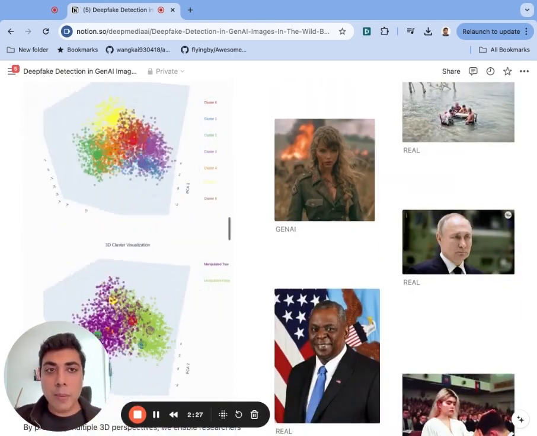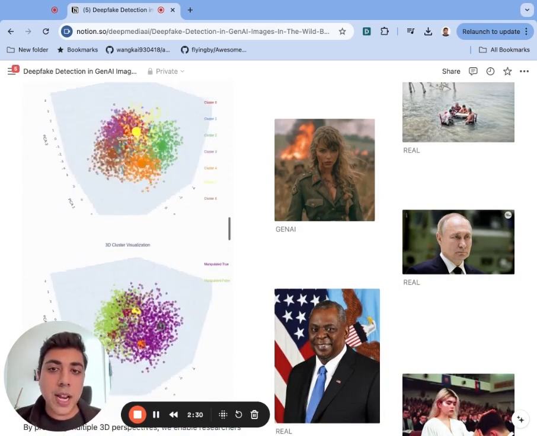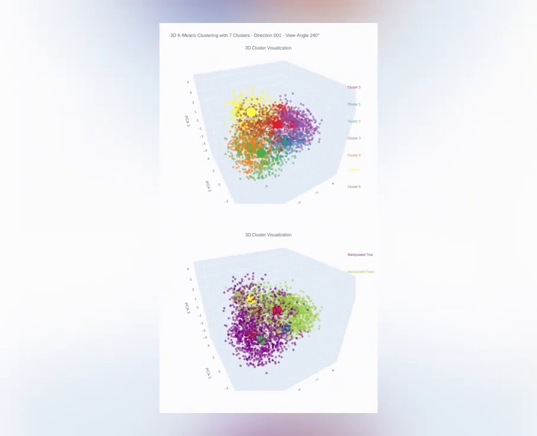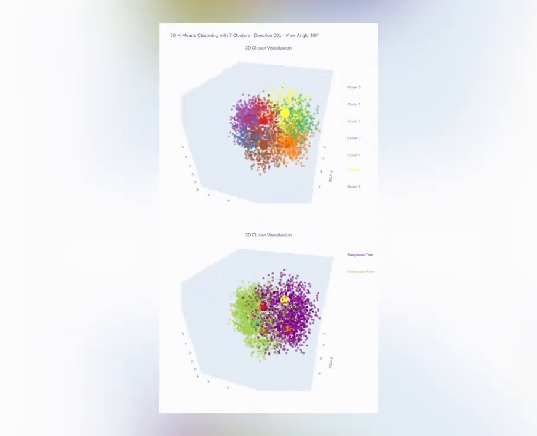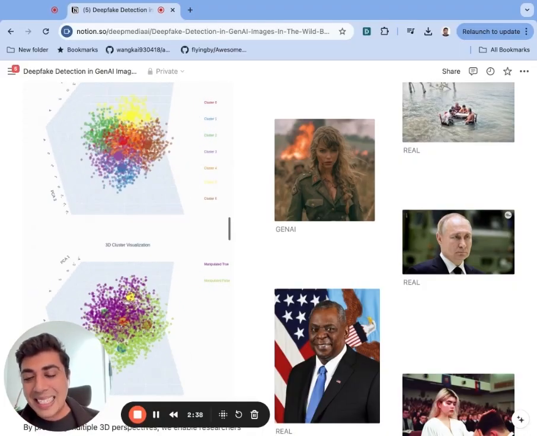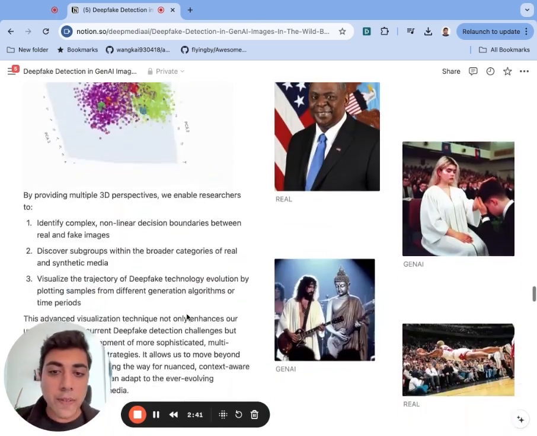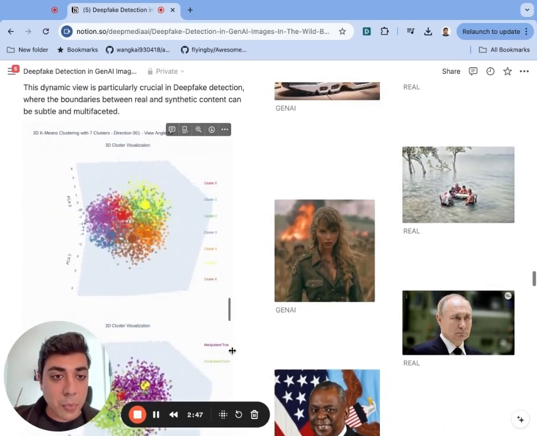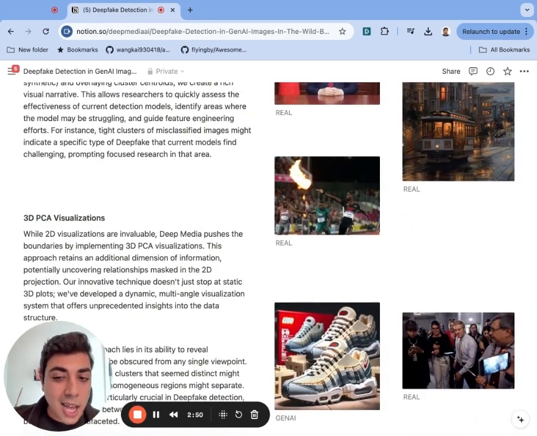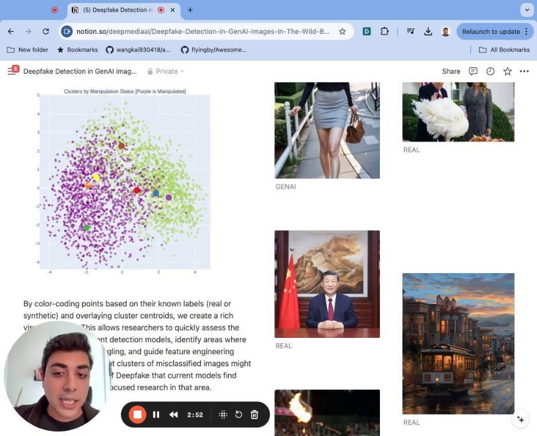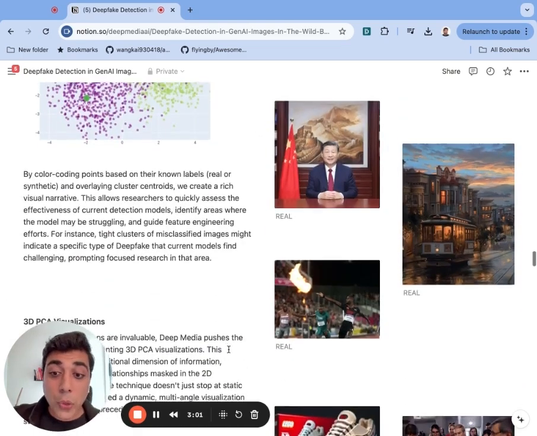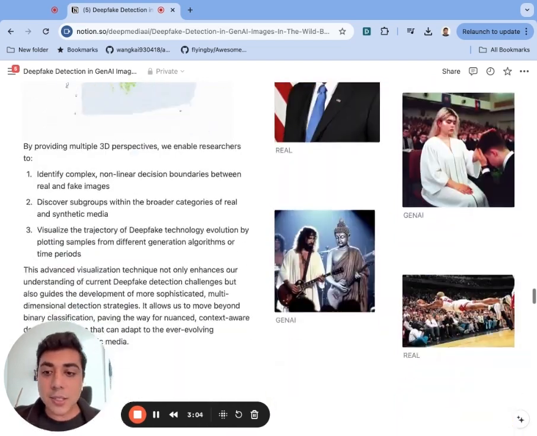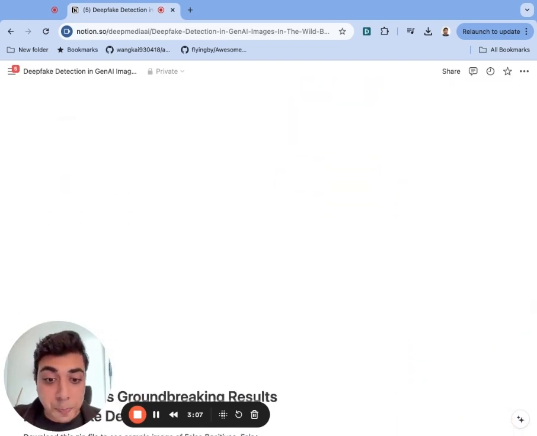Additionally, in order to get a better understanding and a better visualization of this data, we went ahead and created a 3D PCA visualization of this same data, which again helps us understand exactly where these overlaps between real and generative AI data occur. Looking at some of the images themselves, we can see that the data set comprises a lot of people, both real and fake, stock footage, again, artistry. We feel that this data set represents not only incredibly high quality generative AI images, but also generative AI images that represent real threats to the United States, our allies, and to truth in general.